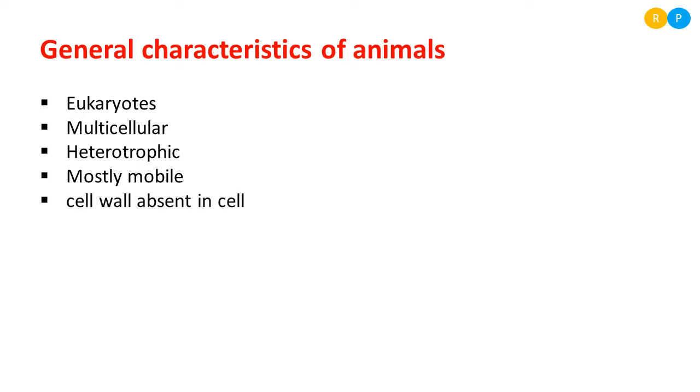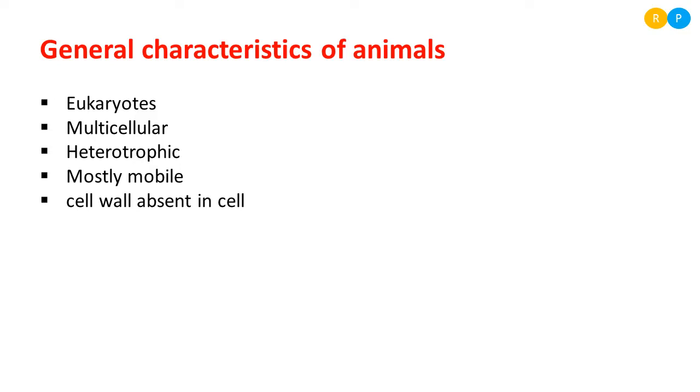Then one more very important general character is that the cell in animals does not have a cell wall. Cell wall is completely absent in animals. We have seen the cell wall in plant cells, right? A plant has an outermost rigid wall, the cell wall, that gives complete protection to the plant, so the cells in plants are rigid in nature. But the animal cell does not have a cell wall, so the animal cell is flexible in nature.